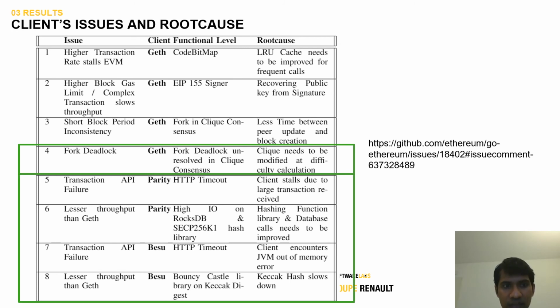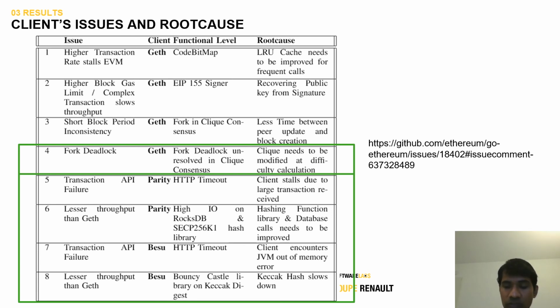The others are the bottlenecks which I already discussed for the other clients, Parity and Besu. In Parity there were transaction API failures and HTTP timeouts, because the client stores large transactions inside the queue. The lesser throughput in Parity was due to the high input output on the RocksDB persistent operations, as well as the secp256k1 hash library. The hashing function needs to be improved, as there is an inbuilt problem inside the hash library. In the case of Besu, there were a lot of timeouts, similar to Parity, and the issue was pointed to the Bouncy Castle library's Keccak digest, which was slowing down the hash calculations.